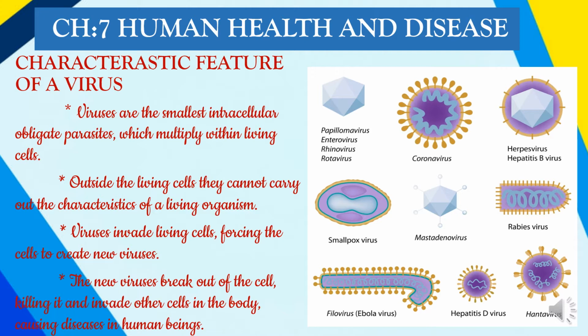So these viruses enter the cells of our body. They capture the cell's machinery and start synthesizing the viral DNA or RNA, and multiply inside the cells. Once the cell is full of these viruses, the cell ruptures and releases the viral progeny. The progeny captures a new cell and starts the process again, resulting in disease in human beings.